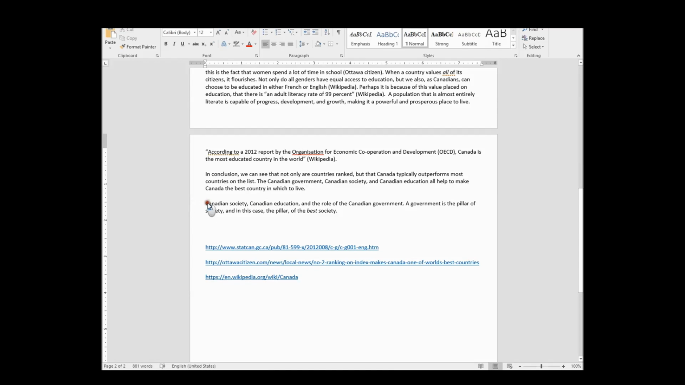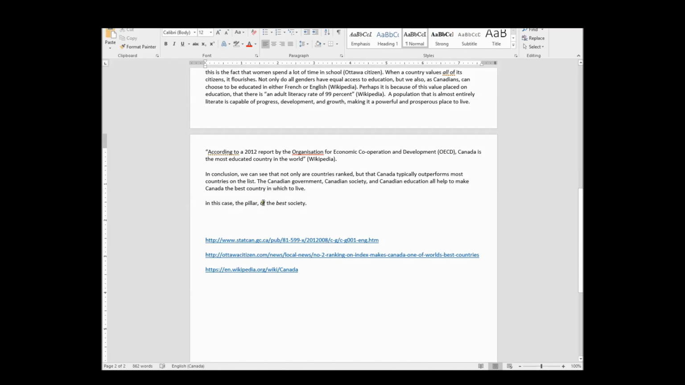Typically now what happens is we want to try and end with maybe a question that makes us think, or maybe some kind of other quote. That's really hard to do in this case. Because what other question can I ask? Let's see. In conclusion, we can see that not only are countries ranked, but that Canada typically outperforms most countries on the list. The Canadian government, Canadian society, and Canadian education all help to make Canada the best country in which to live.